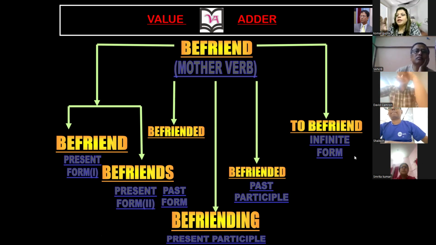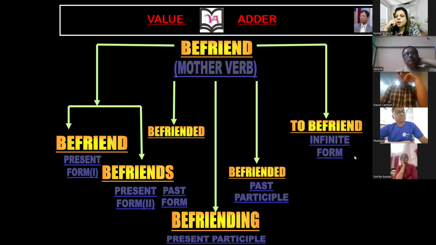And now, how to make verbs from nouns? Friend is a noun. If we put "be" before any noun, it becomes a verb. So befriend is a verb. Make the English of "Will you be friends with me?" for me.